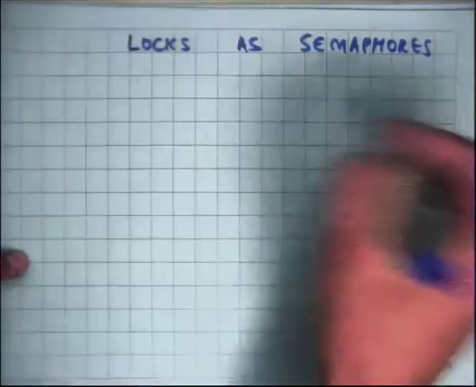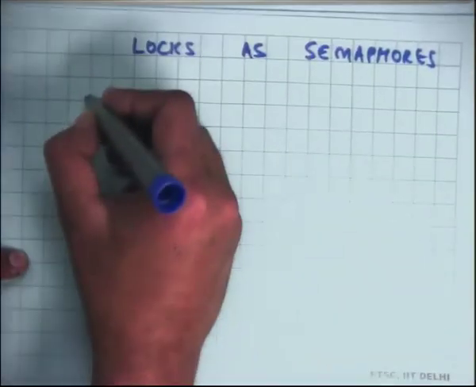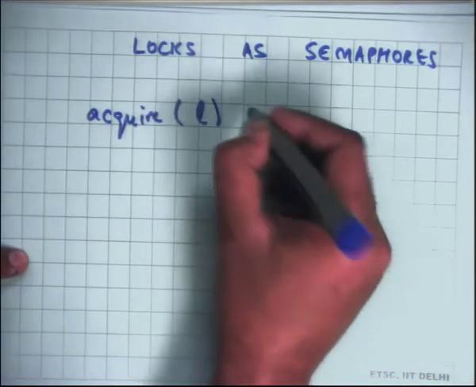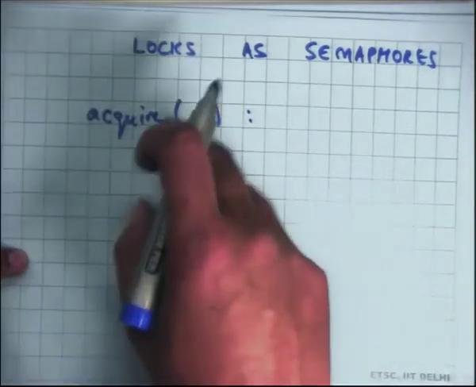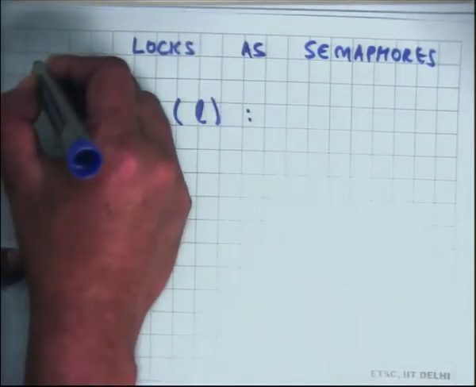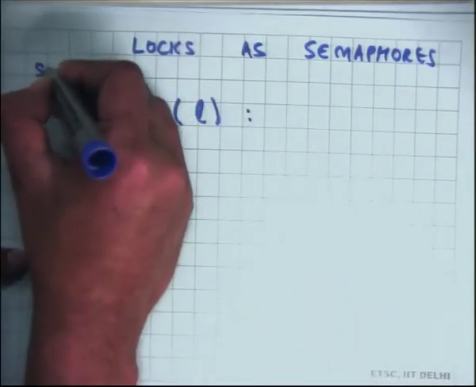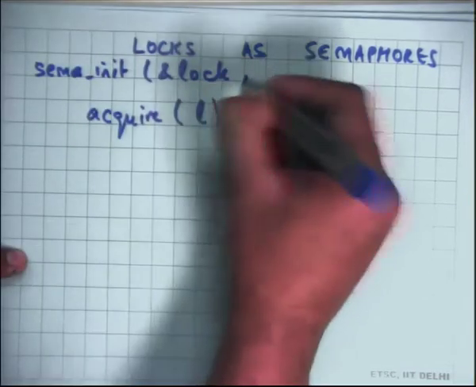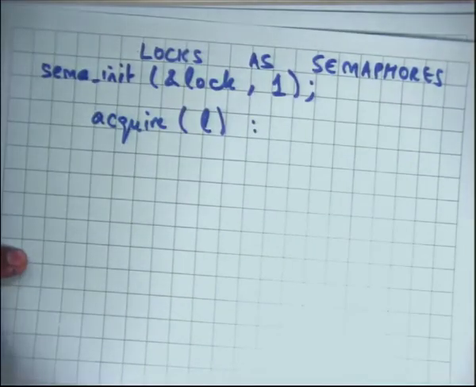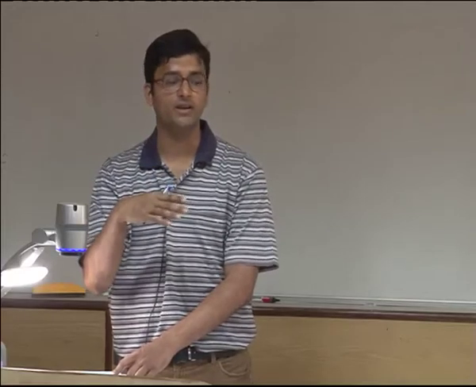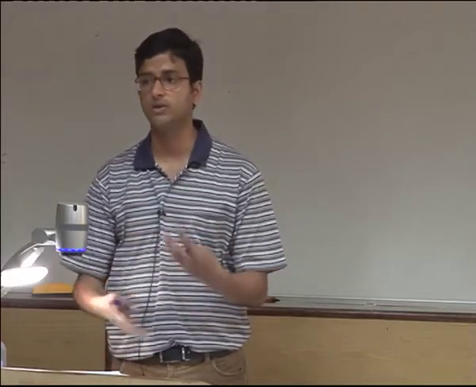All right, so locks as semaphores. Well, what is a lock? It has acquire L. Well, you can implement acquire L by having a semaphore inside L, and you can initialize the semaphore as 1, right. So a lock is nothing but a resource with 1 instance, and so if multiple threads want to access this resource, only 1 instance can go in it, right. So a lock can be modeled as a resource, and you can just use semaphores to do it.